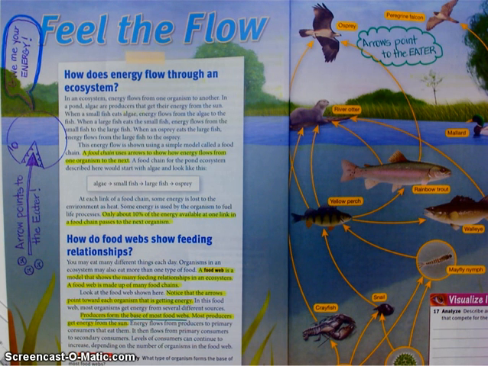Okay, and it's usually better to show the energy flow in an ecosystem through a food web because most of the time, most of your organisms eat more than just one thing. So a food chain really doesn't do the trick. Okay, so look at the food web shown here. Notice that the arrows point toward each organism that is getting energy. In this food web, most organisms get energy from several different sources.